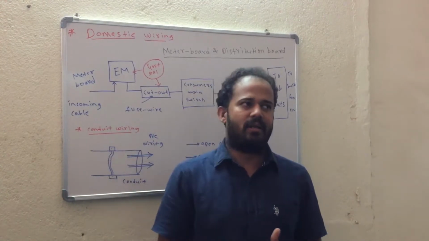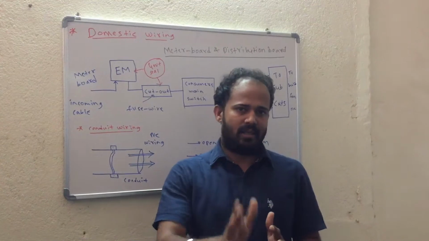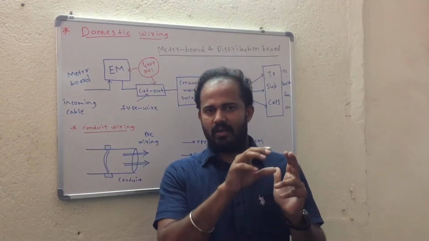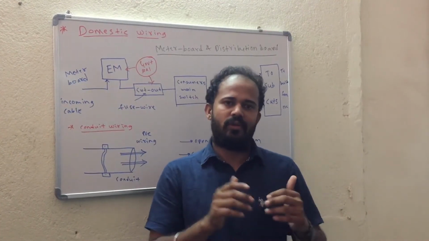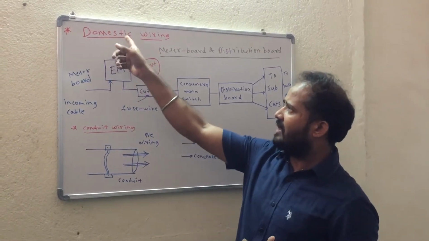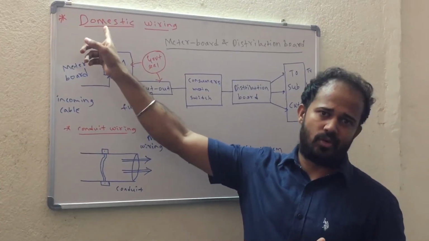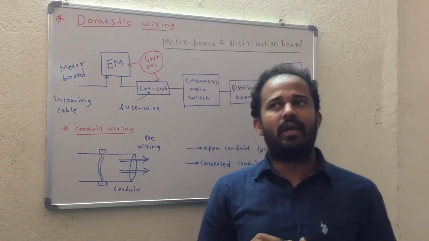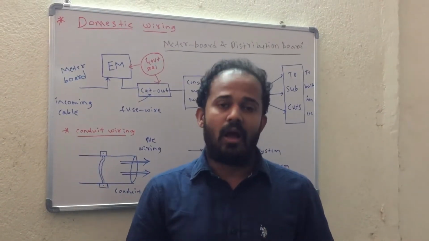And in the factors affecting electric wiring, the main factor is the risk, that is, the electrical safety. Second one is the appearance, third one is the mechanical immunity, and fourth one is the cost. Cost is also one of the factors to be considered for domestic wiring. The word domestic here means household wiring, for domestic household purposes. Clear? Okay.